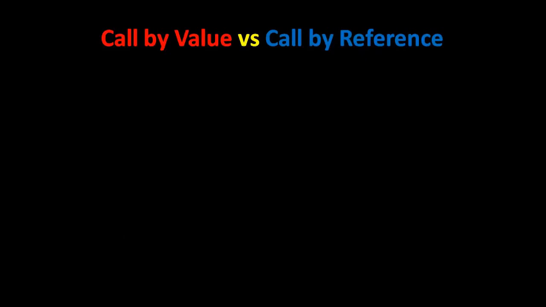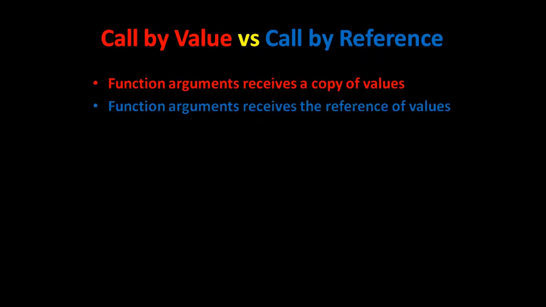Generally in most programming languages, a function can be called by passing the values or by passing the references. Like in C or C++, we generally call a function either by passing the values or by passing the reference of the values. In call by value, we pass a copy of values to function arguments, that means formal arguments.